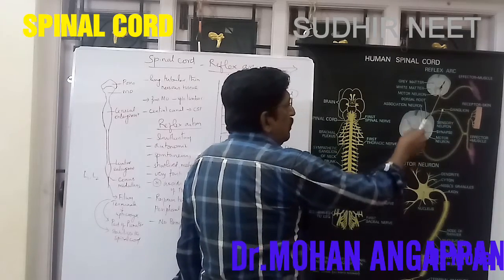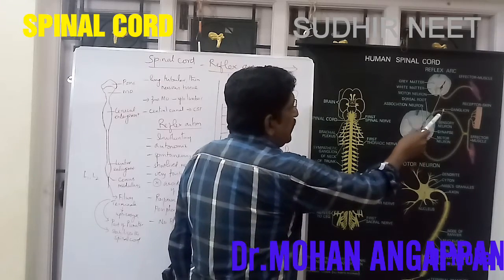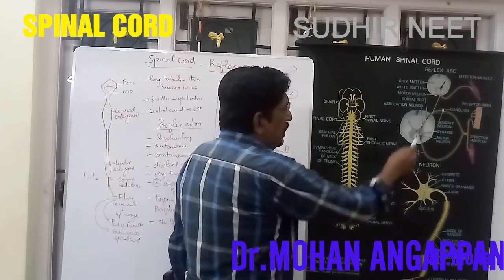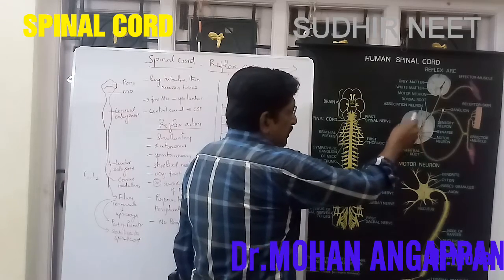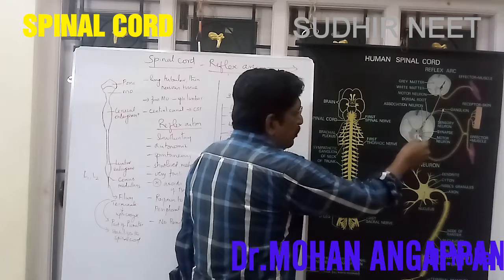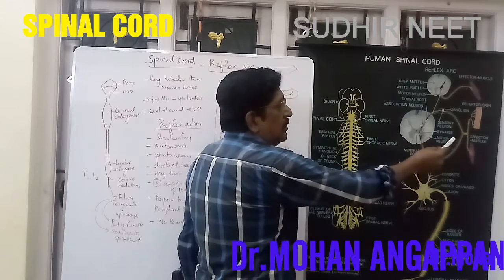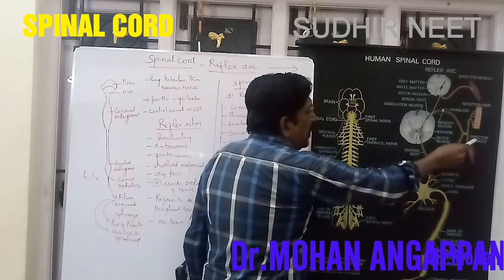Second, to the spinal cord. This is the synapse between the sensory nerve and the motor nerve. And third part, the spinal cord. And fourth, the stimulus is conducted to the motor neuron or efferent neuron or ventral neuron, to the fifth part,